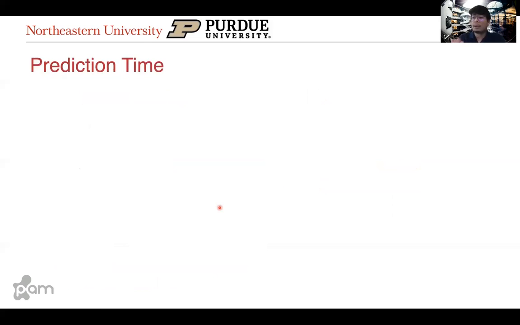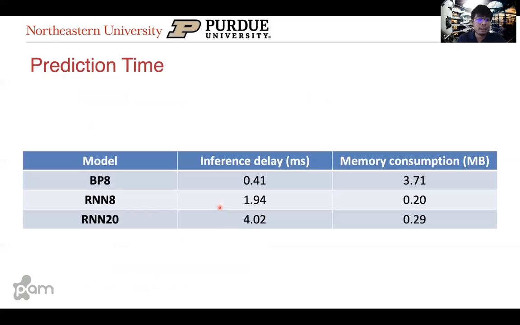Now, one thing I mentioned before was that we wanted our models to be lightweight enough to be run on mobile devices. And so to evaluate that, we ran the three models on the ROG Phone 5 smartphone, and we measured the inference delay and the memory consumption for the three models. So basically what we found was that for the MLP model, the inference delay is less than half a millisecond, which means that it can be run for any timescale, while the RNN models take 2 to 4 ms to make their predictions. Thus, they can only be used for the coarser timescales. We also noticed that memory consumption for all three models is negligible.